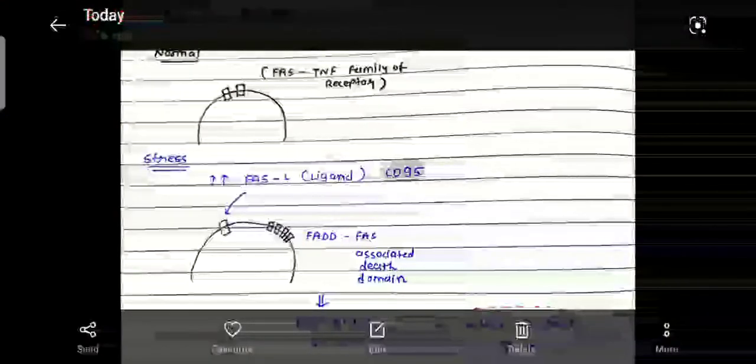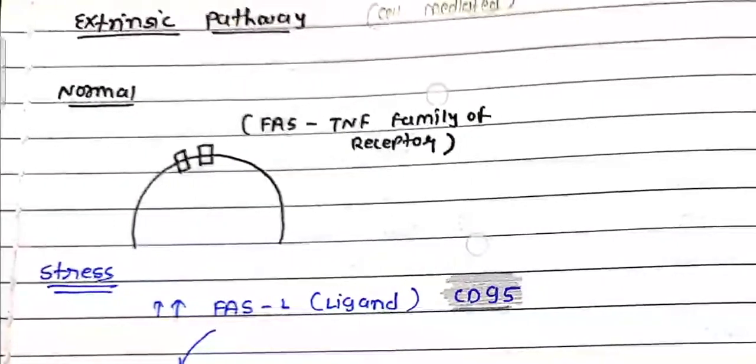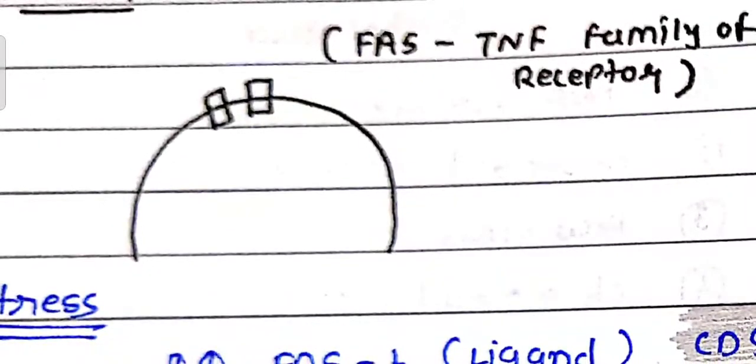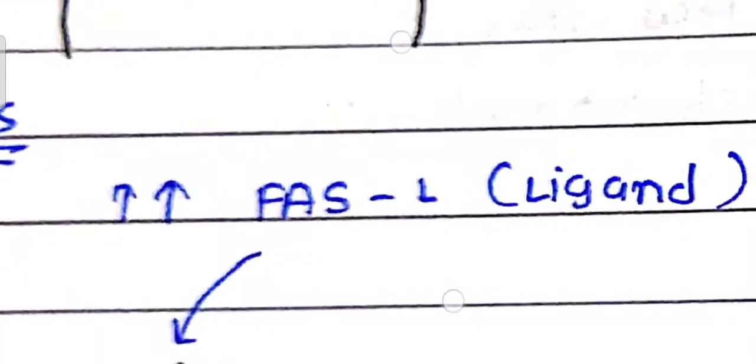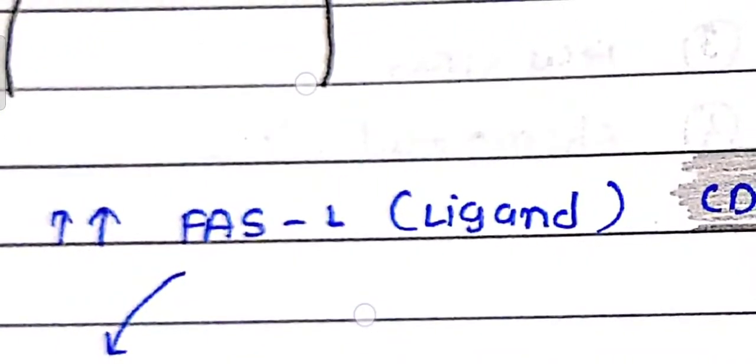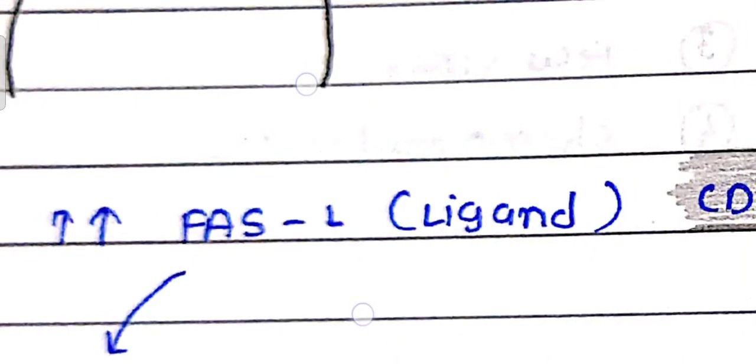Okay friends, now we see the mechanisms, how it happens. Here you see the extrinsic pathway, cell membrane mediated. A normal cell has a receptor known as FAS or the TNF family receptor. Normally we see stress like embryology, after inflammatory conditions and DNA damage, which increase the expression of the FAS ligand. It is also known as CD95. Please mark it, CD95, because it is most important.